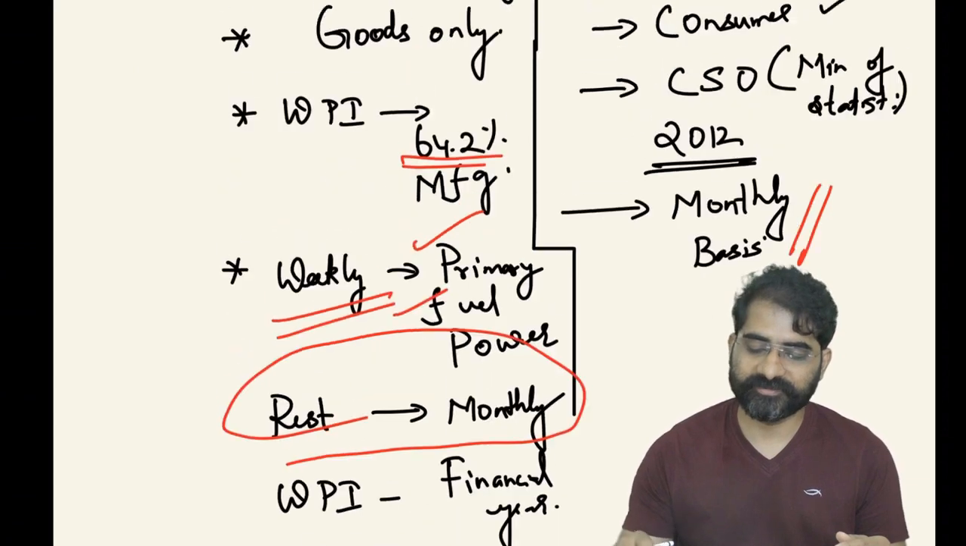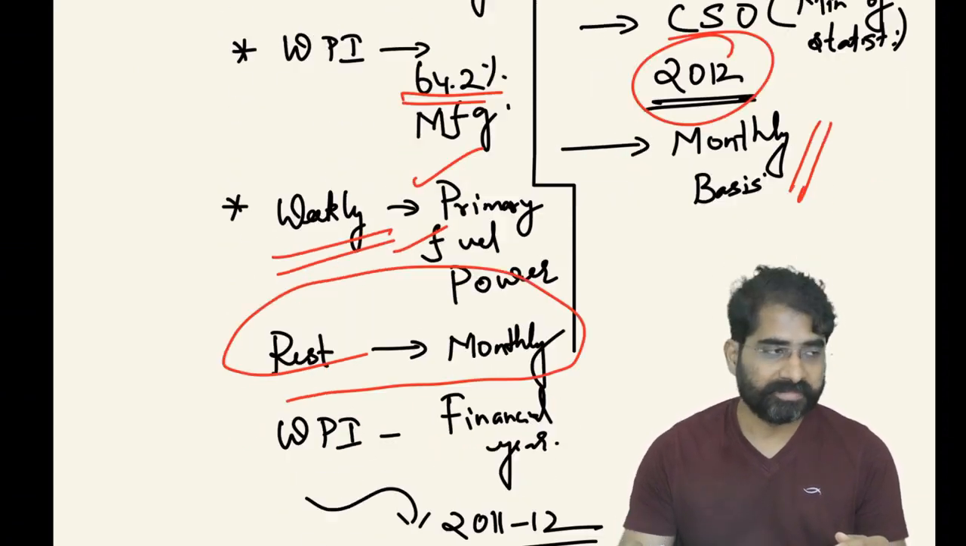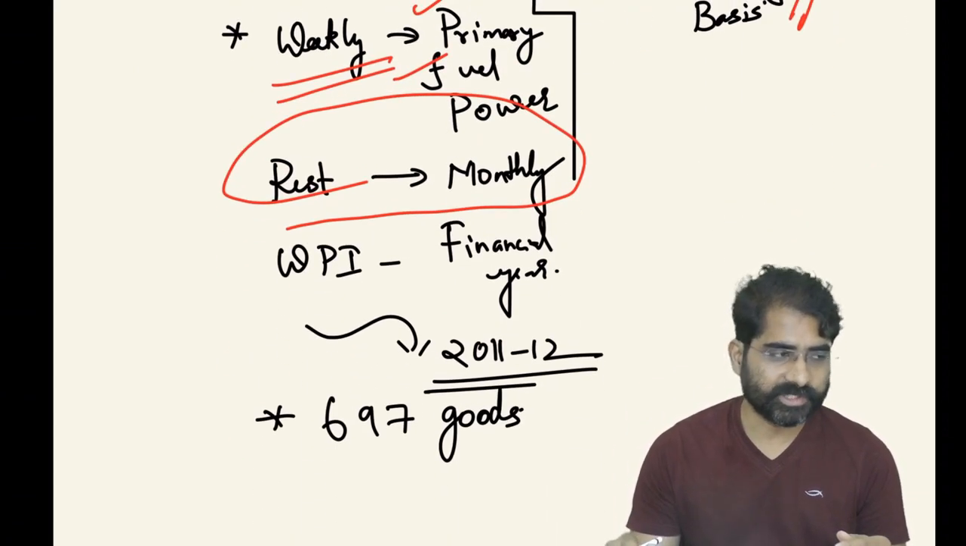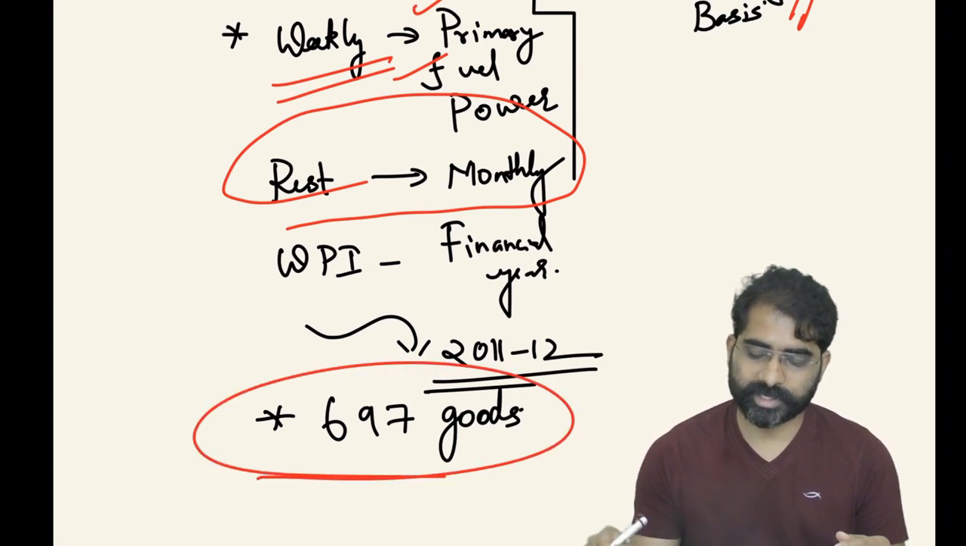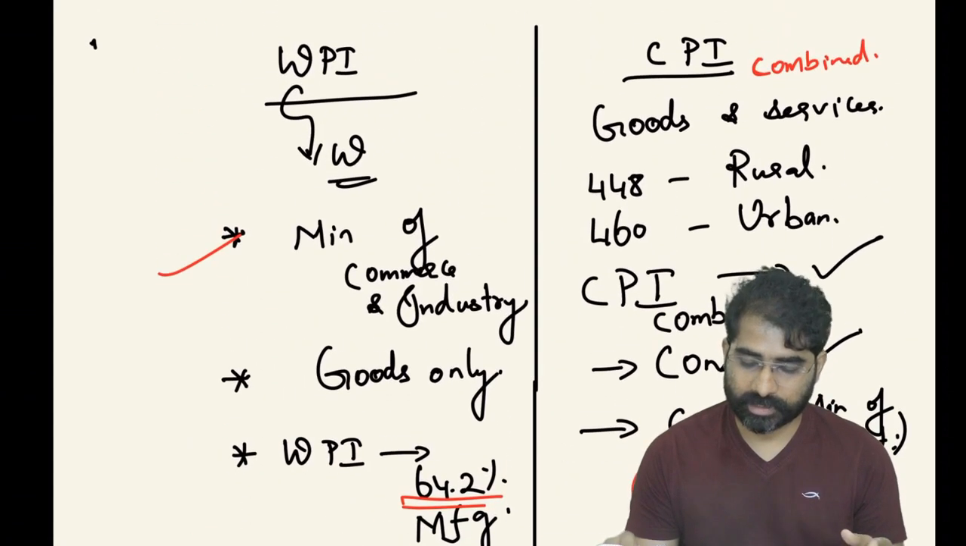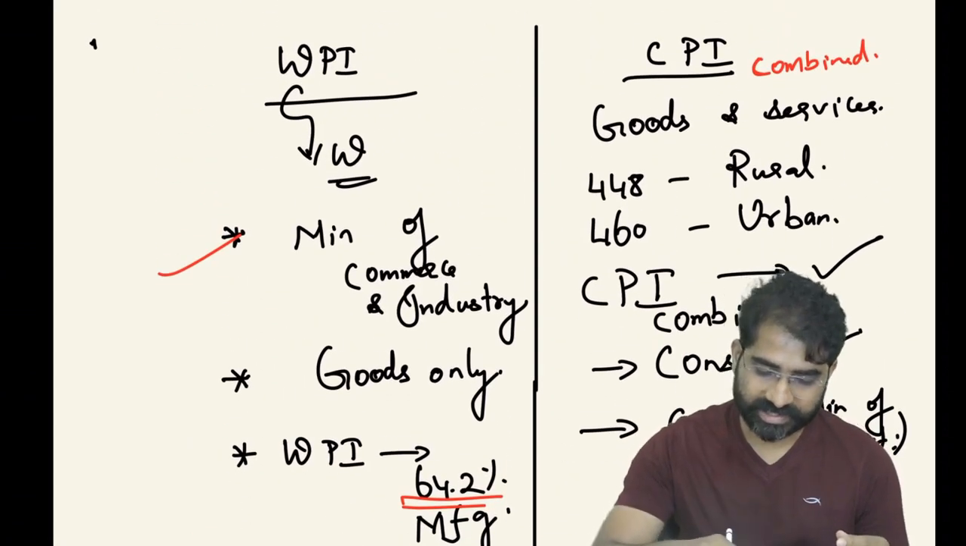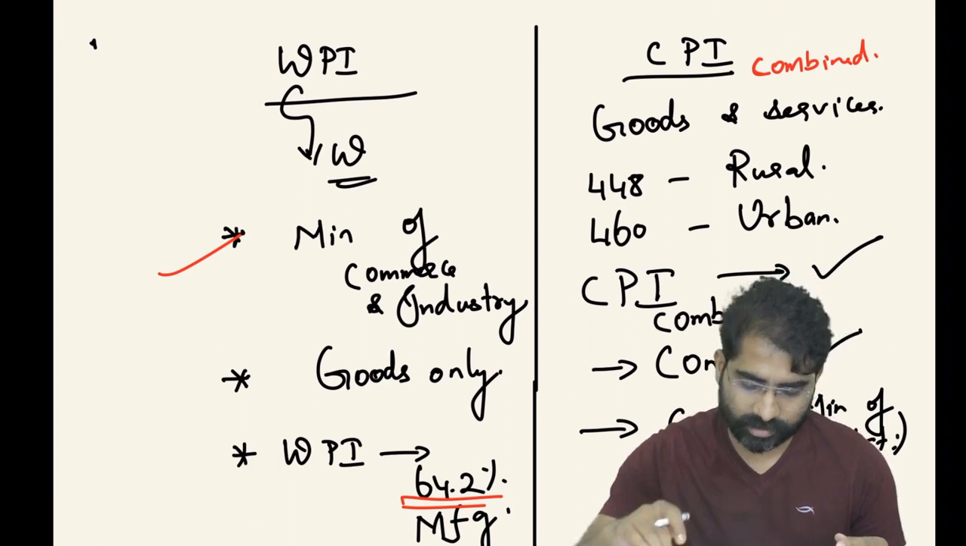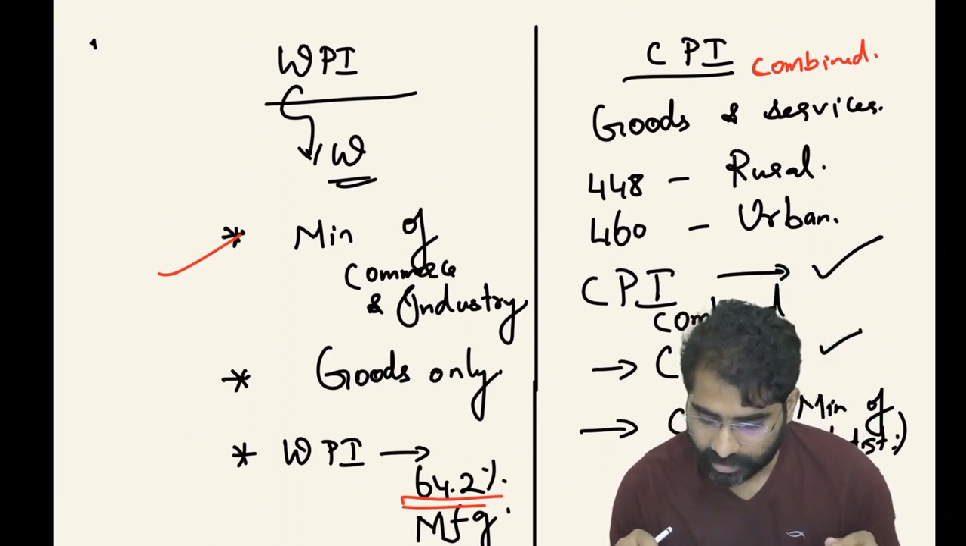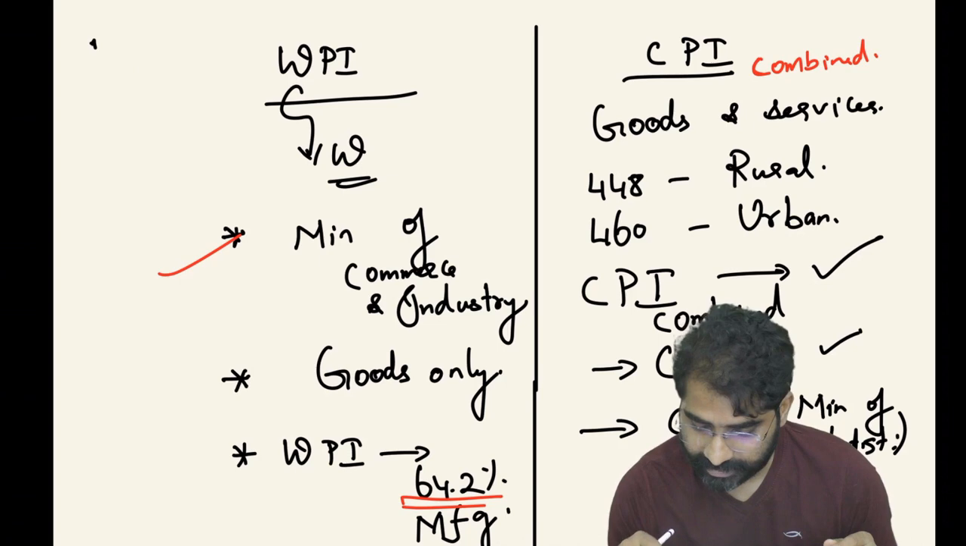The base year for CPI is 2012, and the base year for WPI is 2011-12. How many goods are we taking in WPI? 697 goods. No confusion here. So this is the basic difference between WPI and CPI. Since there was a question last year, I don't think they are going to ask a straightforward question again with respect to CPI and WPI.